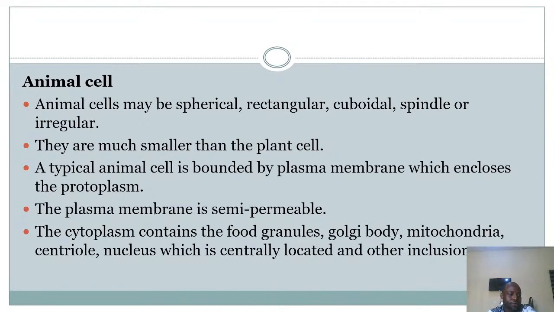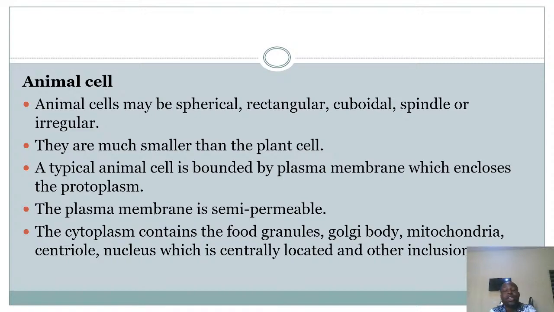Let's look at the animal cells. Unlike what you have in the plant cells, the animal cells may be spherical, rectangular, cuboidal, spindle, or irregular. Unlike the plant cells, which have a rigid, regular structure and fixed shape, either rectangular, polygonal, or cylindrical, animal cells are irregular. They can be circular, spherical, cuboidal, so they can take any shape.